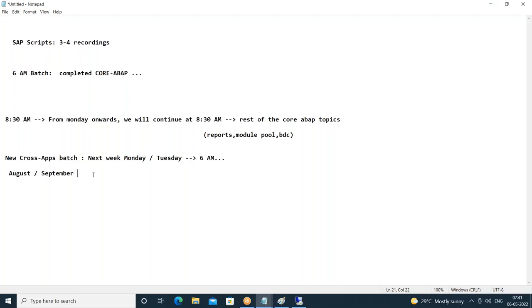And in Core ABAP, the SAP scripts recordings, 3 to 4 recordings, I'll share in 1 or 2 days and I'll inform you. And for the 8:30 batch, I had not shared the dictionary objects material earlier. Yesterday, I shared it in Google Drive. I uploaded the dictionary objects material for download, so please download it for the 8:30 batch.